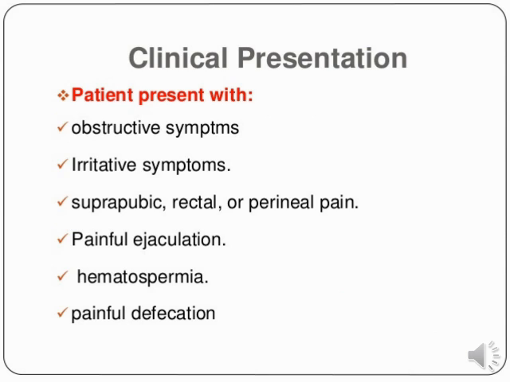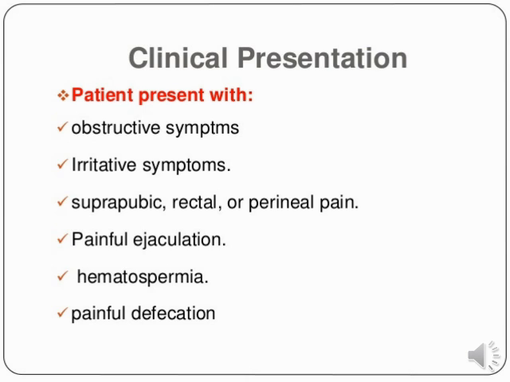So first are the obstructive symptoms. The person may have a problem with urination. Irritative symptoms also show up, like the person may have a problem related to retention of urine. So that is one kind of irritative symptom.